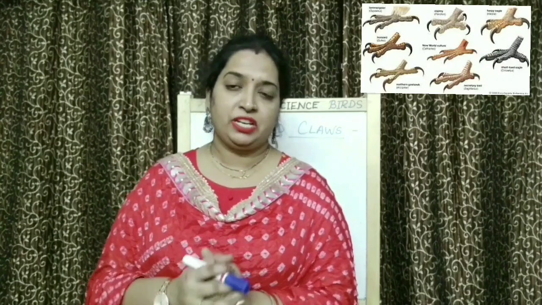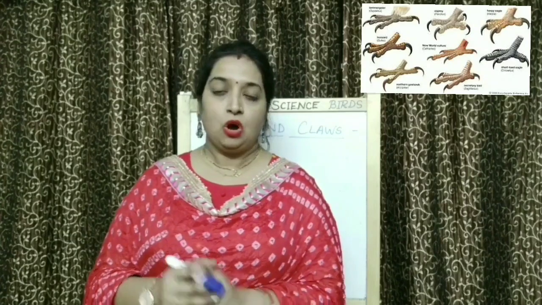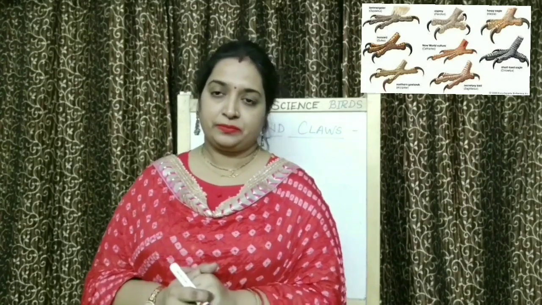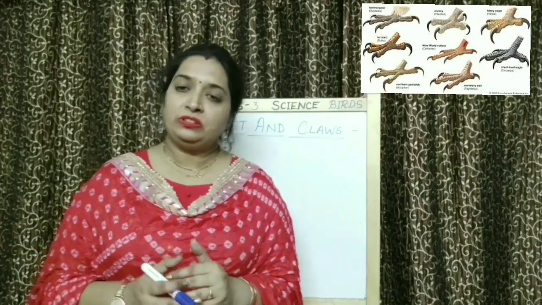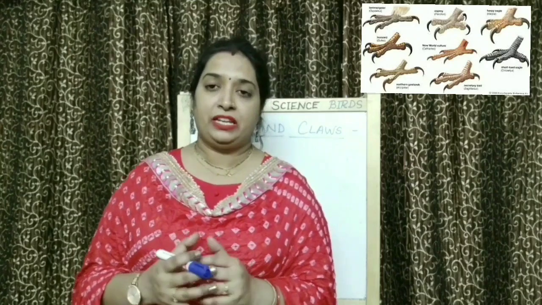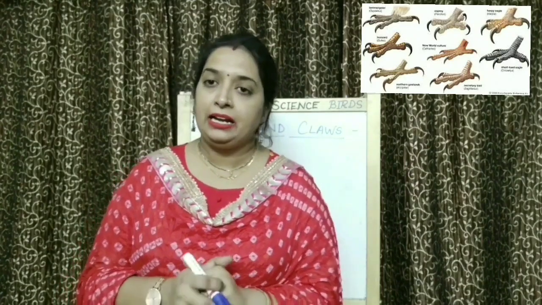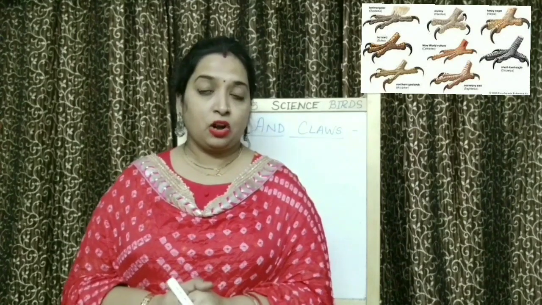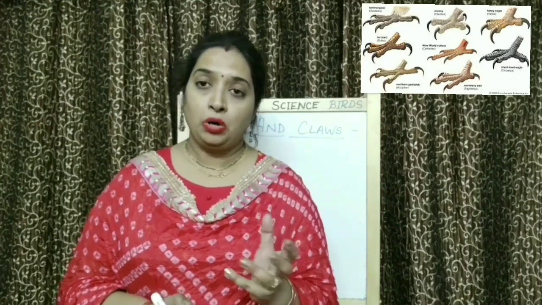And in each feet, they have 4 toes. Also, claws are present in feet. Children, these birds, they use their feet and claws just like we use our hands and legs. They use their claws to catch the prey, to hold the food.